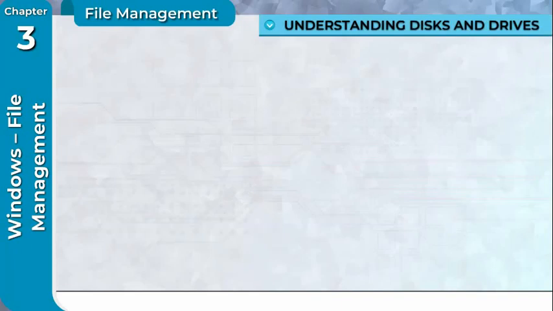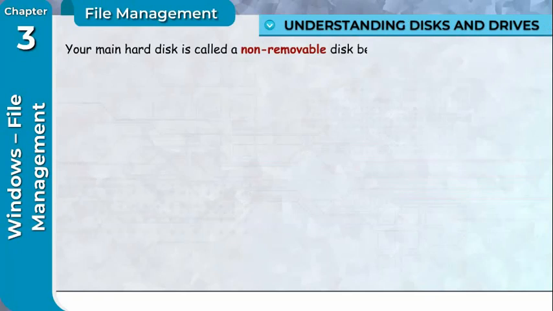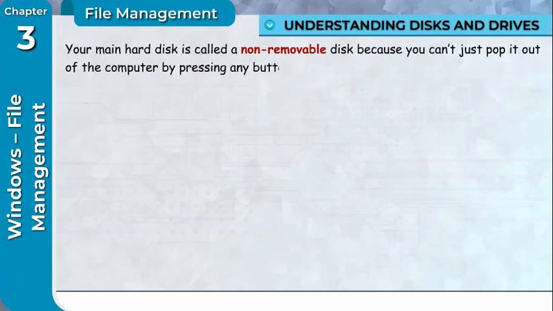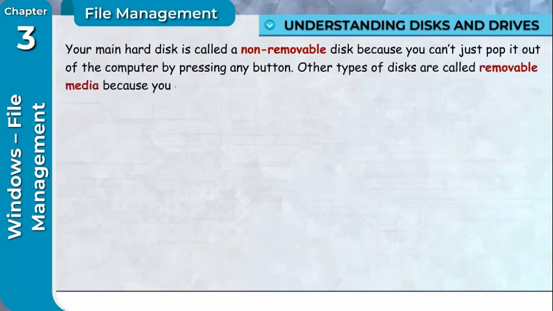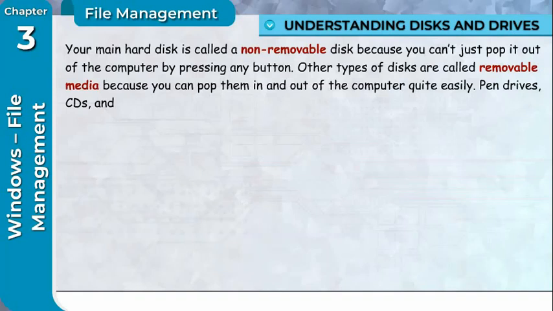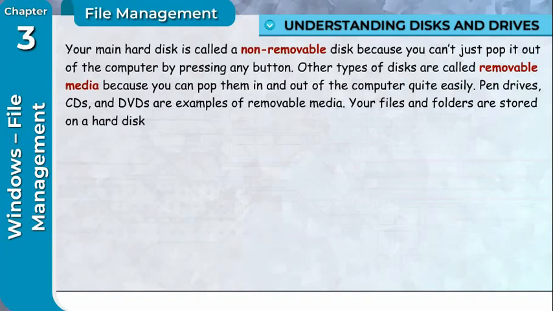Understanding disks and drives. Your main hard disk is called a non-removable disk because you can't just pop it out of the computer by pressing any button. Other types of disks are called removable media because you can pop them in and out of the computer quite easily. Pen drives, CDs and DVDs are examples of removable media. Your files and folders are stored on a hard disk in your computer or on some kind of removable media.